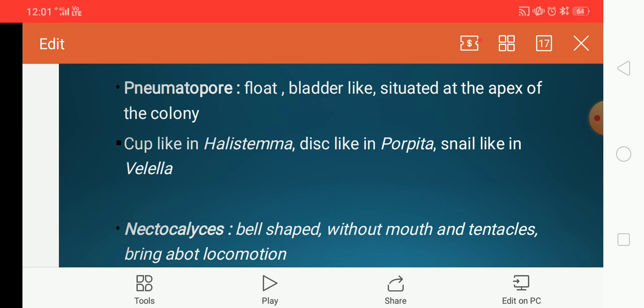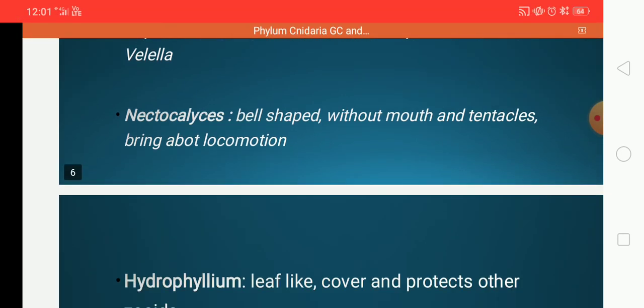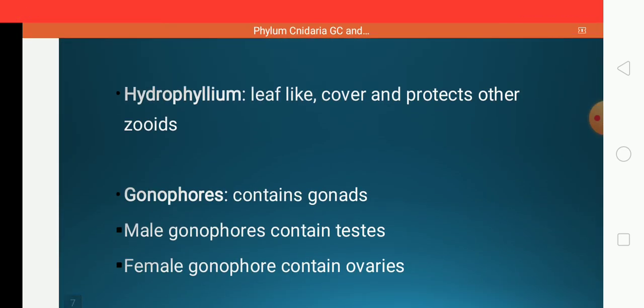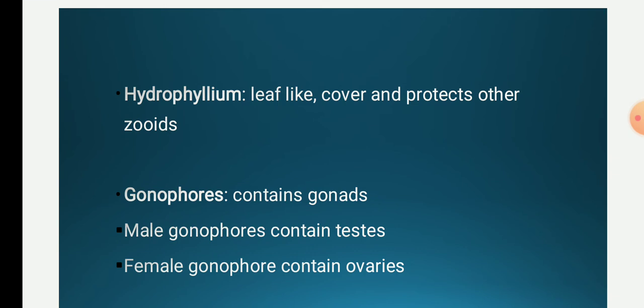Then comes the nectocalyx. The nectocalyx is bell-shaped and without mouth and tentacles, but it has well-developed musculature which brings about locomotion. Then hydrophyllium is leaf-like. It covers and protects the other zooids in the colony.